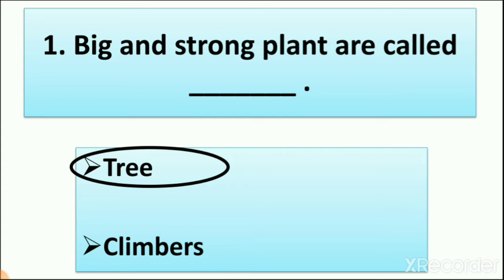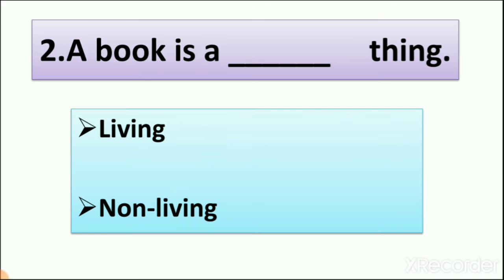So let's see the second question. A book is a dash thing. This is a question from lesson number 2, living and non-living things. In this lesson we learn that some things are living and some things are non-living. Living things need air to breathe. They can drink water, they can move on their own.